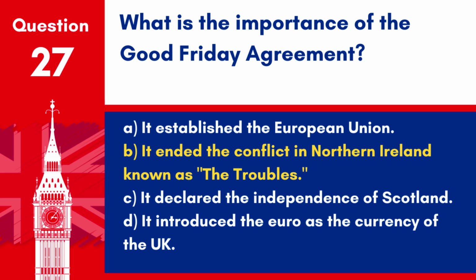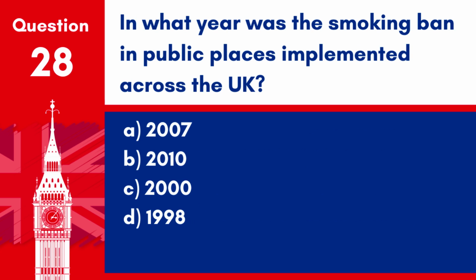The Good Friday Agreement, signed in 1998, was pivotal in bringing peace to Northern Ireland by setting up a devolved government and ending decades of conflict. Question 28. In what year was the smoking ban in public places implemented across the UK? A. 2007. B. 2010. C. 2000. D. 1998.